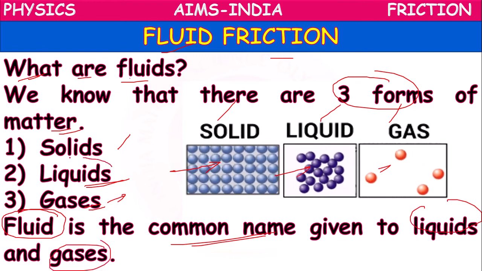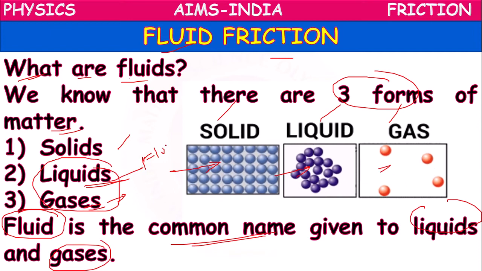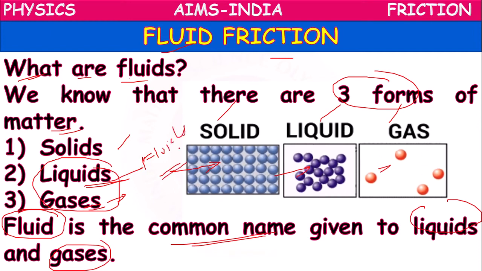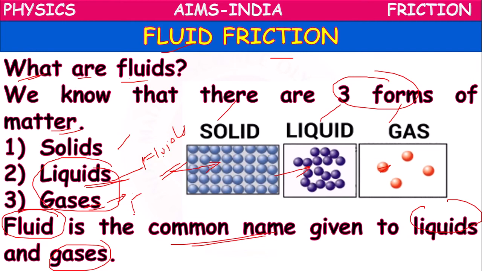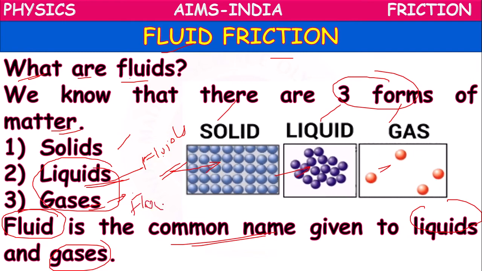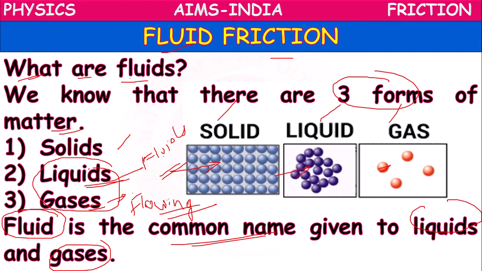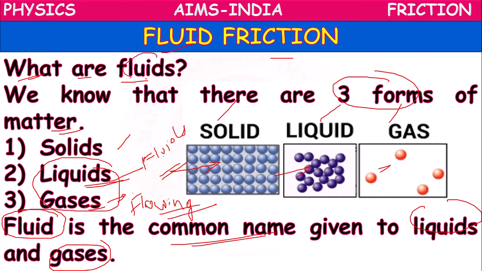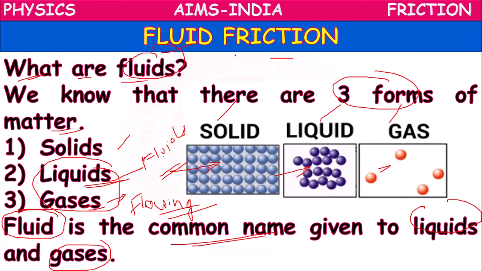Liquids and gases together are called fluids because they have the nature of flowing from one place to another place. So that's why they are called fluids. These fluids also exert friction.